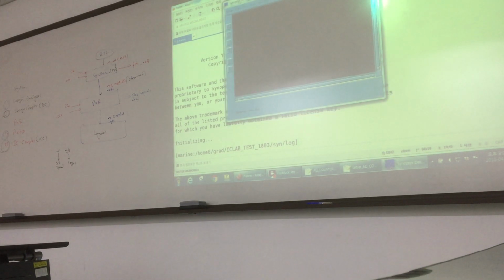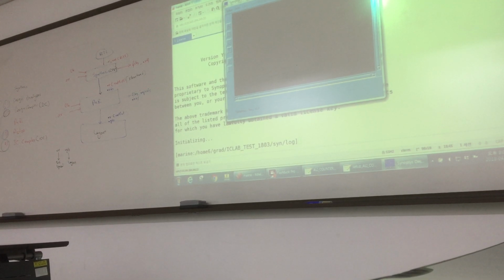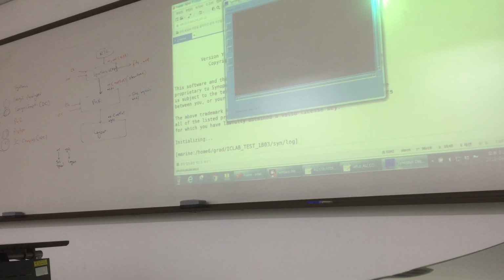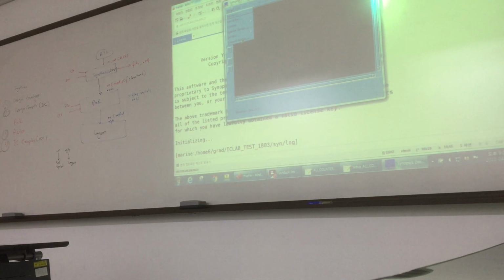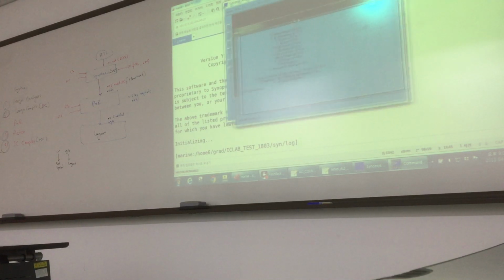Similarly, when we run, if you see this one, it is more attractive, and we just run the script file. So here you have to, for example, set up the command window. This is the Synopsys Design Analyzer window. You go to Setup and then Command Window. You click on Command Window. Setup and Command Window. When you click, this window will open. The command window will open. This one.